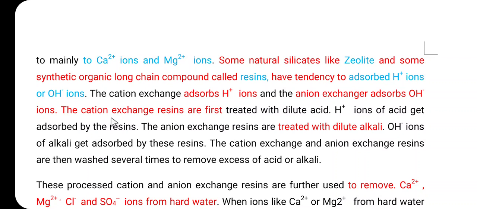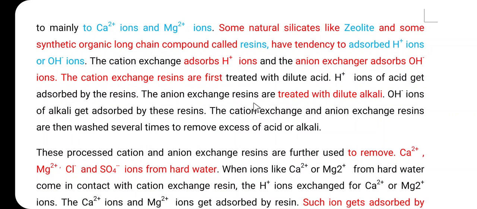So the cation exchange resins are first treated with dilute acid. When the cation exchange resin is treated with dilute acid, it adsorbs the H plus ion from the acid. Then the anion exchange resins are treated with dilute alkali. The OH minus ions of the alkali get adsorbed by these resins.